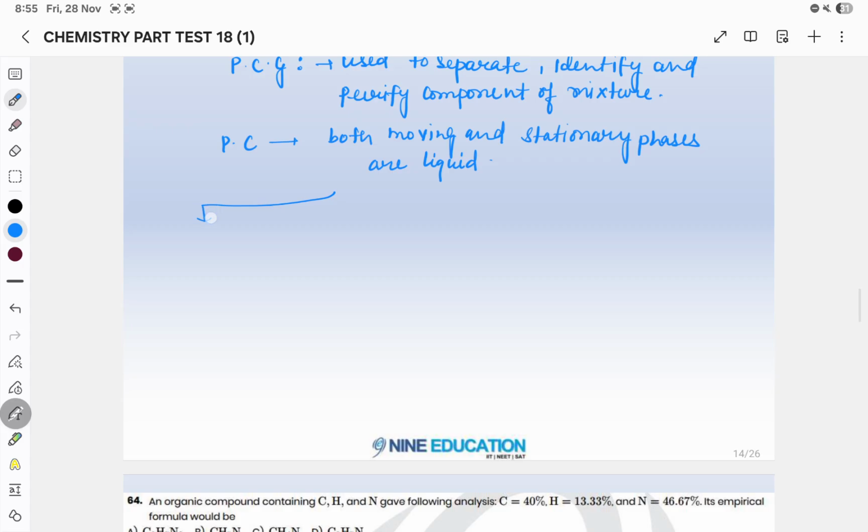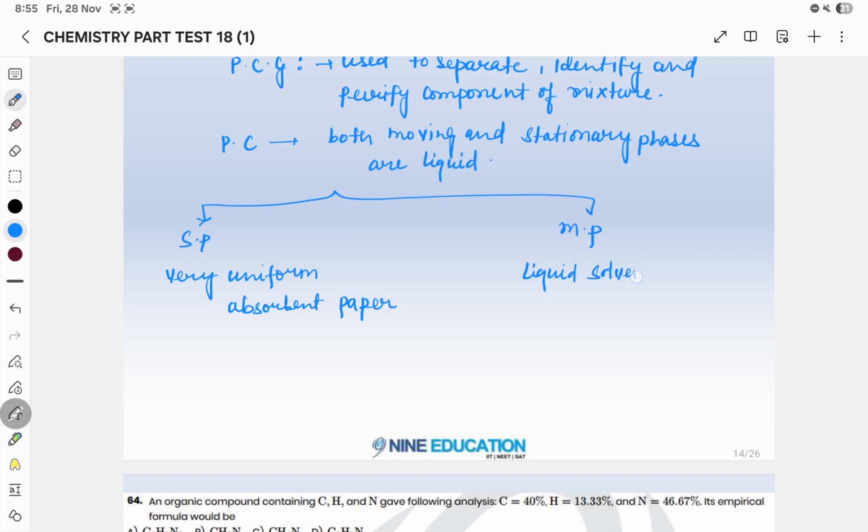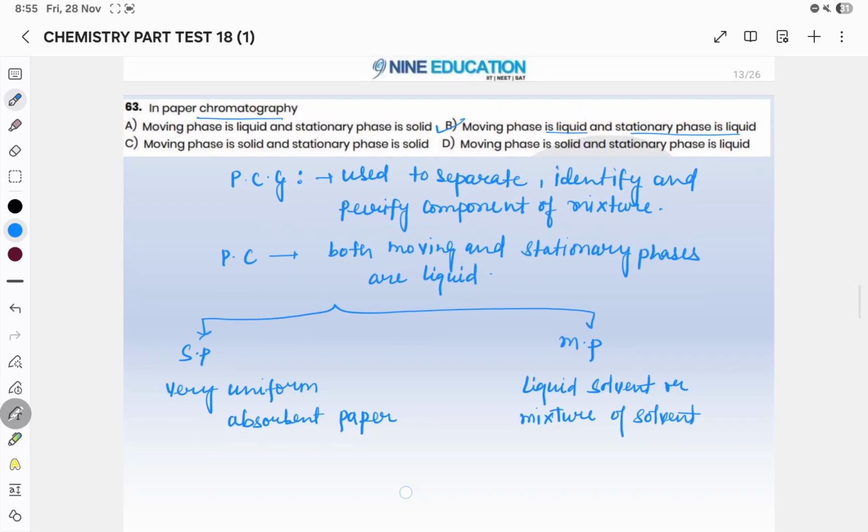Okay, so further I will tell you about the stationary phase and the moving phase. The stationary phase is a very uniform absorbent paper. And the moving phase is a liquid solvent, or a mixture of solvents. I hope this is clear.